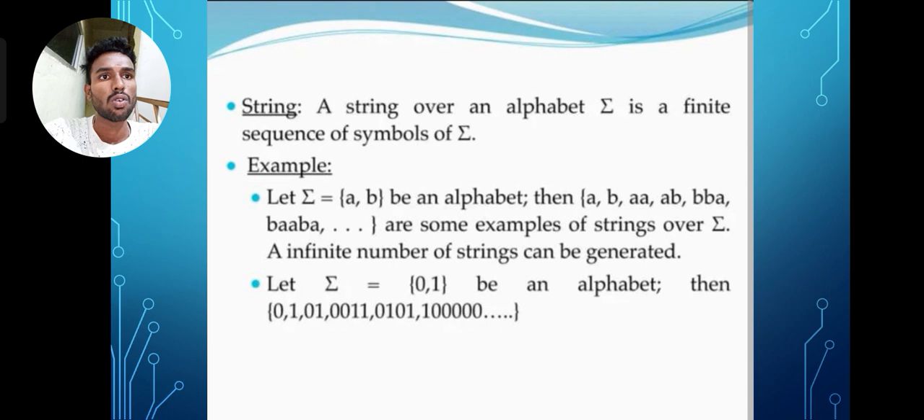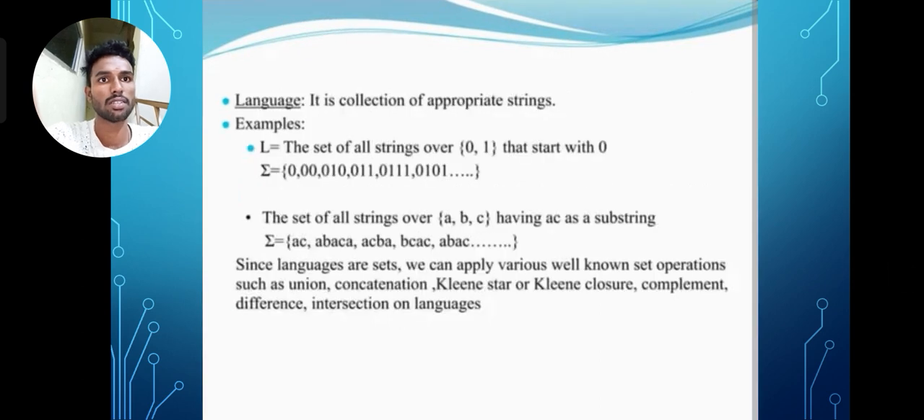String. A string over an alphabet sigma is a finite sequence of symbols of sigma. Example: let sigma = {a, b} be an alphabet, then ab, abb, bbab, and aba are some examples of strings over sigma. An infinite number of strings can be generated. Let sigma = {0, 1} be an alphabet, then 0101, 001, 0101 and 0110, etc. are strings.